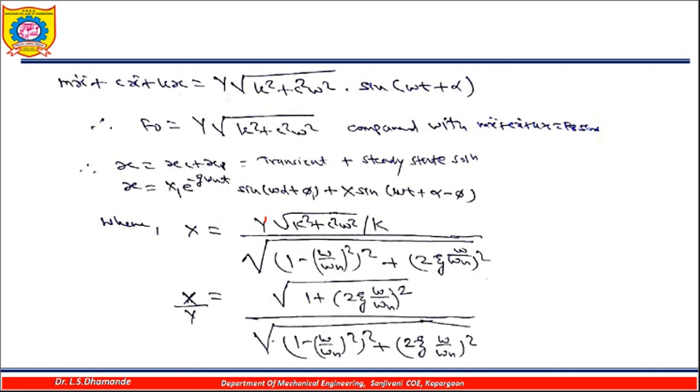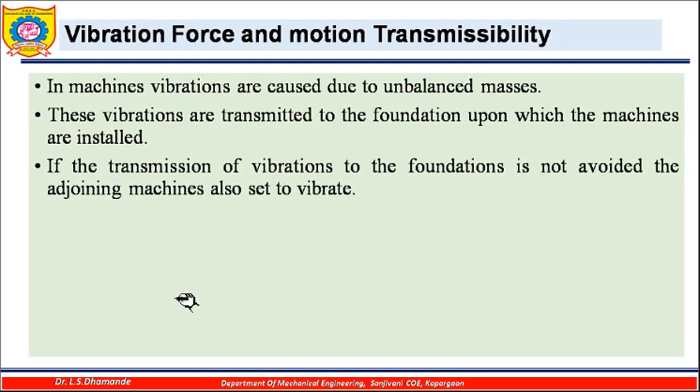So now here we will define the terms vibration force and motion transmissibility. In machines, vibrations are caused due to the unbalanced mass. So we know that if there is unbalanced mass, it is going to cause vibrations in the machines. So these vibrations are transmitted to the foundation upon which the machines are installed.